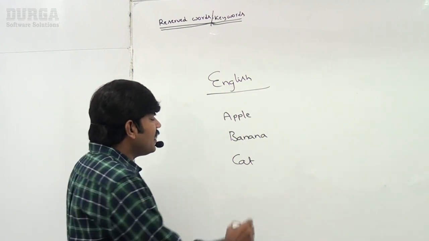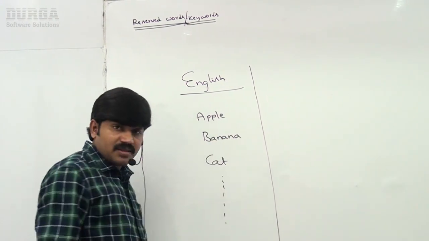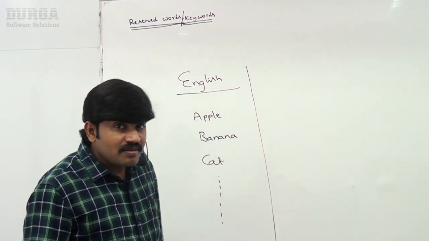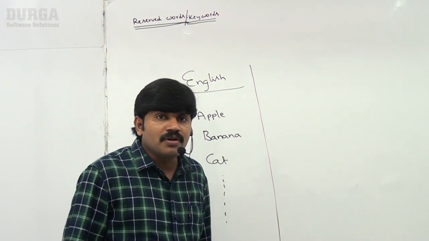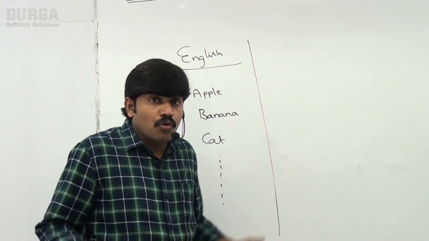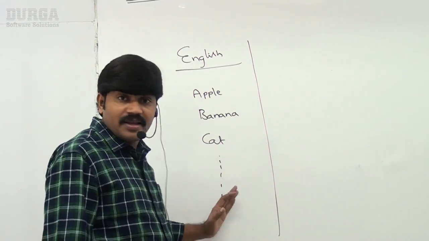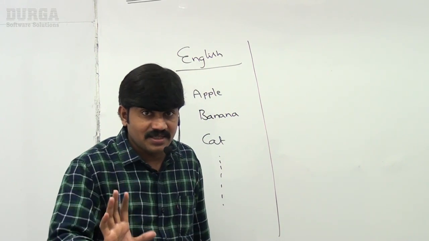Sir, there are multiple reserved words, sir. In English, how many reserved words are there? How many? Crores. If you observe the Oxford dictionary, this much size dictionary you can see. So there are crores of reserved words in English. That's why learning English is a too dangerous language, right?